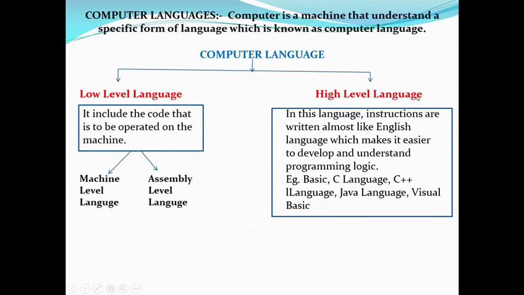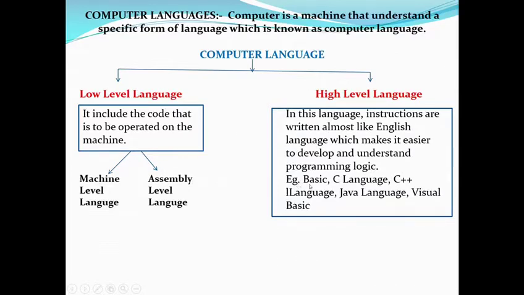Same with high level language. In this language, instructions are written almost like the English language. In this language, there is no need to write or learn code. It makes it easier to develop and understand programming logic.